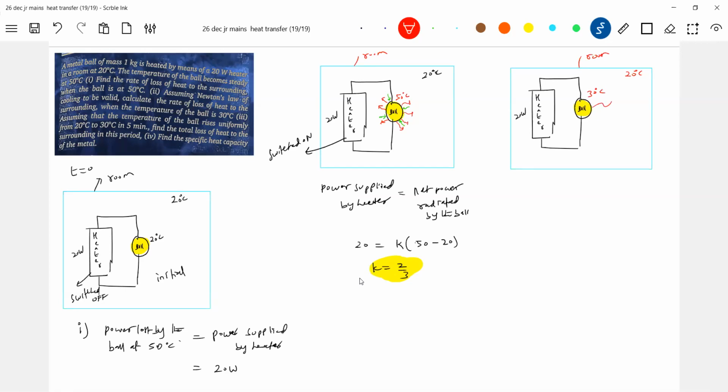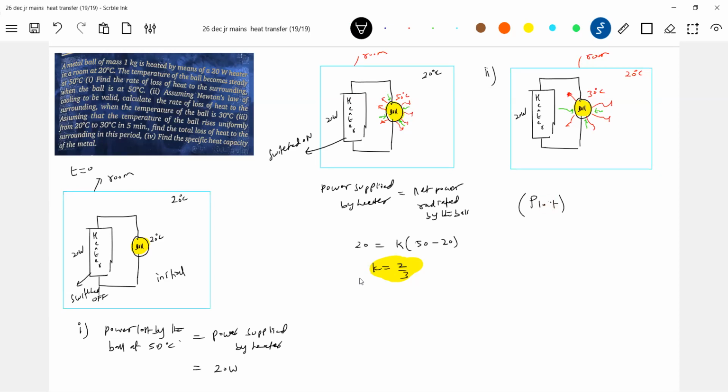It will be emitting. What to write here? Power lost, no? So this will be the power lost, the second part of the problem.